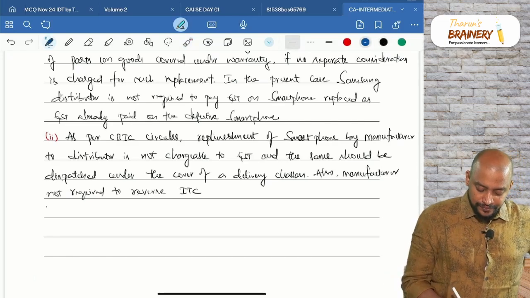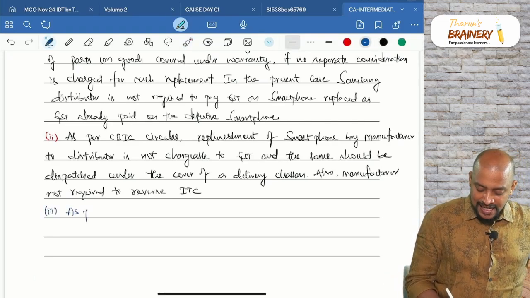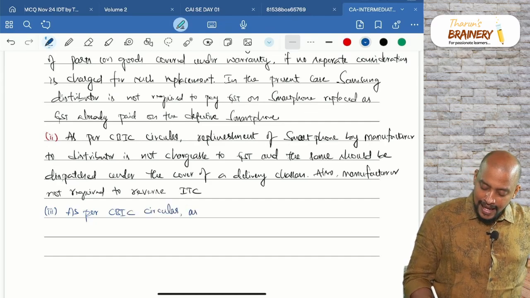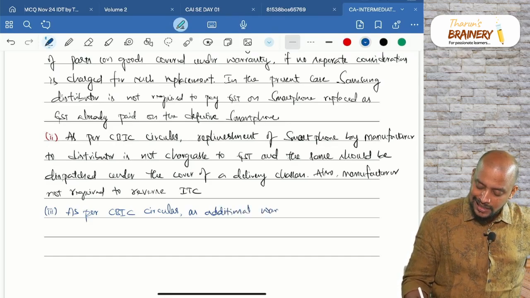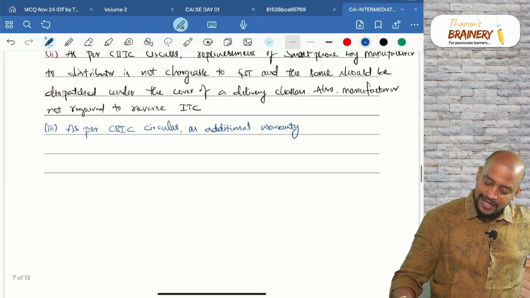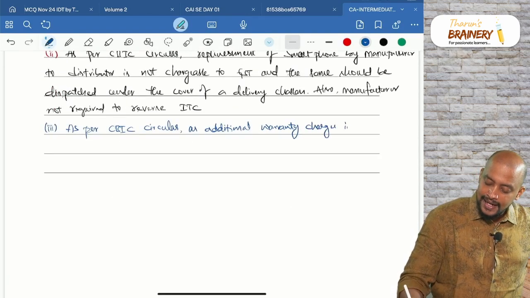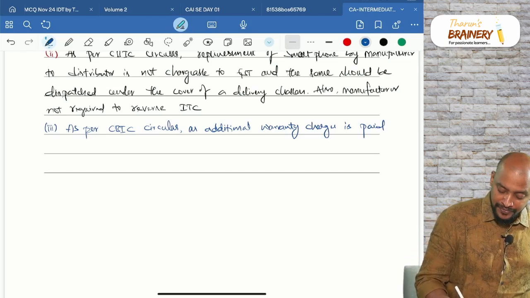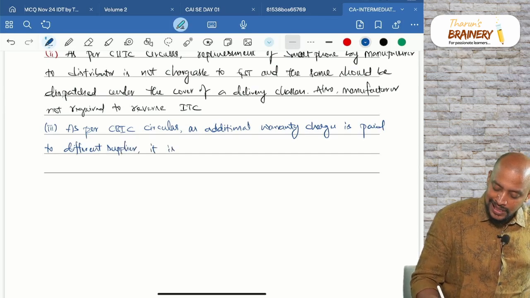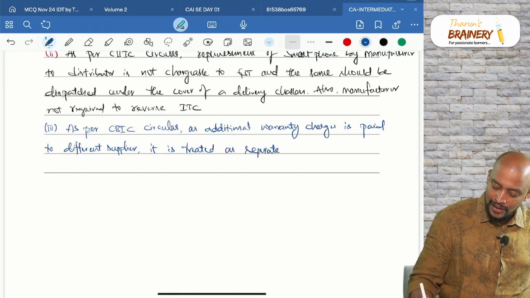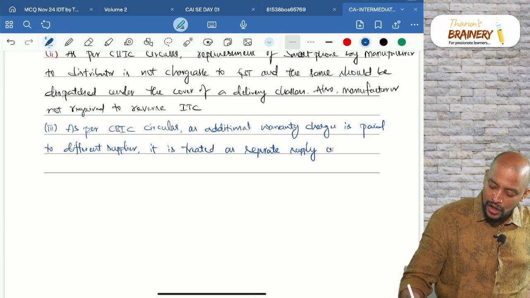So third one, as per CBIC circular, as additional warranty charges is paid to different supplier, it is treated as a different supply, it is treated as separate supply and not a composite supply.